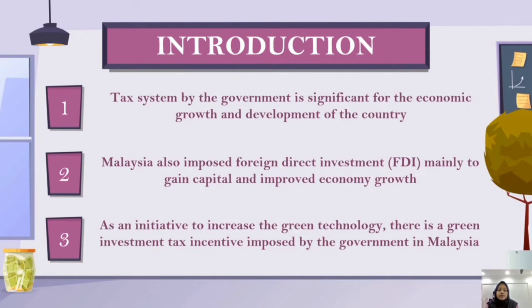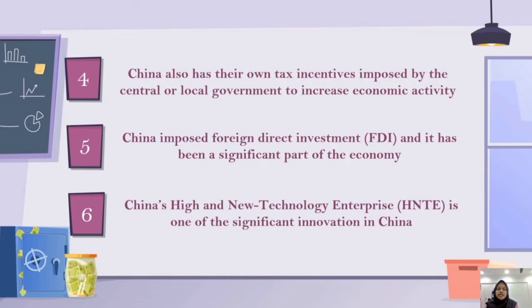As an initiative to increase green technology, there is a green investment tax incentive imposed by the government: the green investment tax allowance for organizations buying green technology assets, and the green income tax exemption for organizations giving the service. Like Malaysia, China also has its own tax incentive imposed by the central or local government to increase economic activity. China also imposed foreign direct investment and it has been a significant part of the economy.